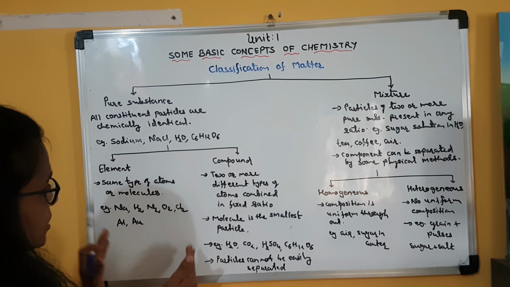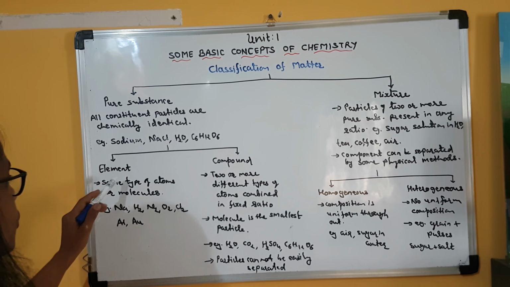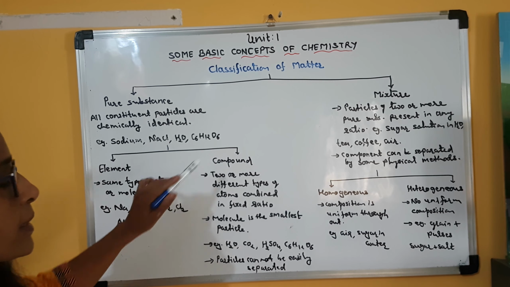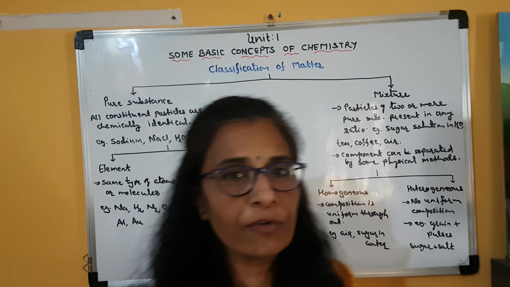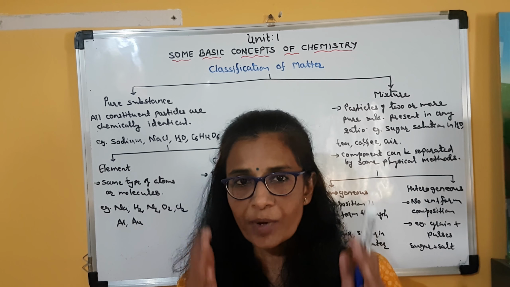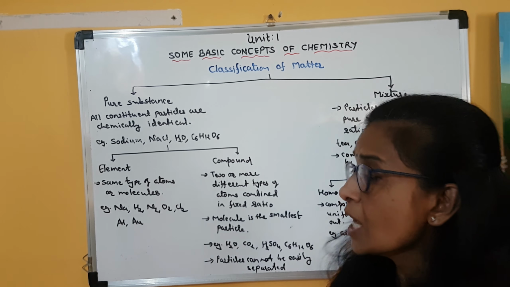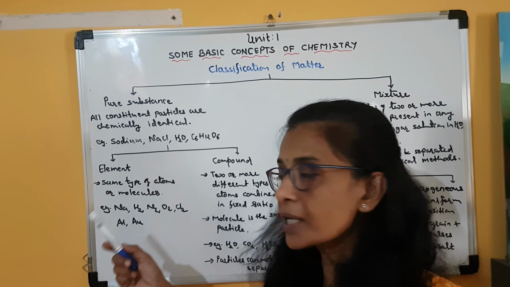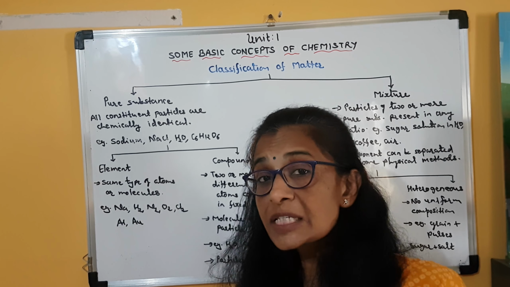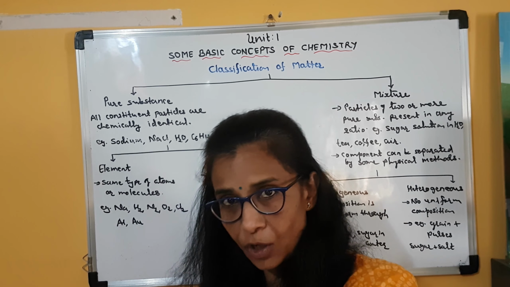Now a pure substance is further classified into two categories: element and compound. Element means the same type of atoms or molecules present in a pure substance. In an element, the constituent particle is an atom, and sometimes a molecule also.